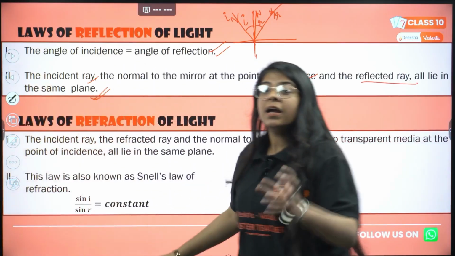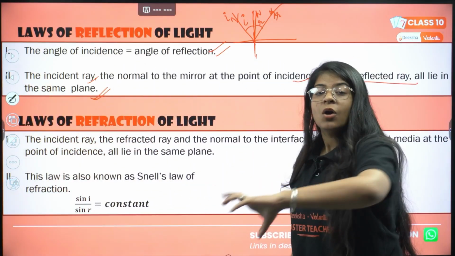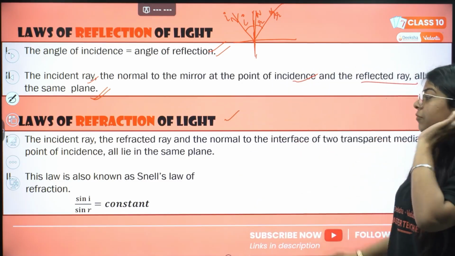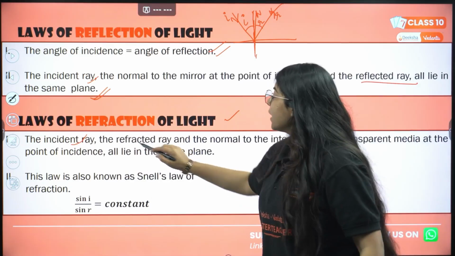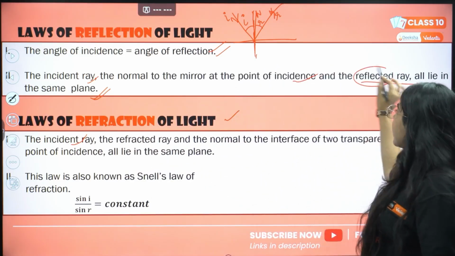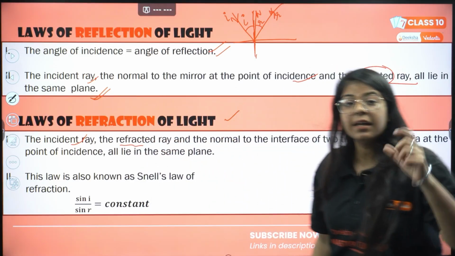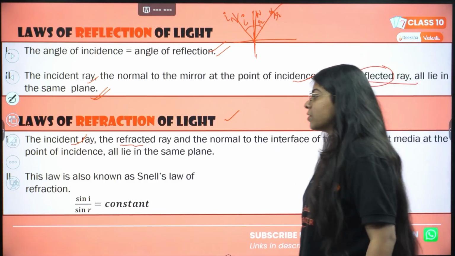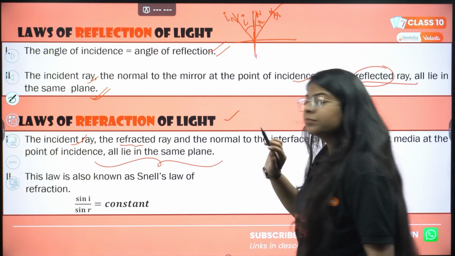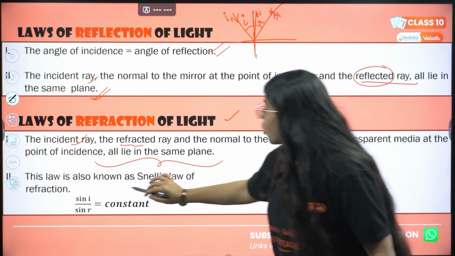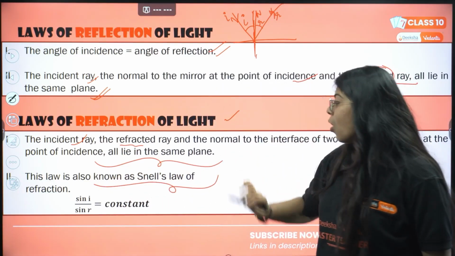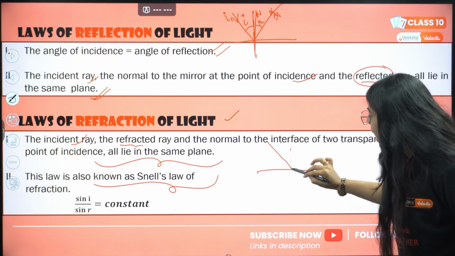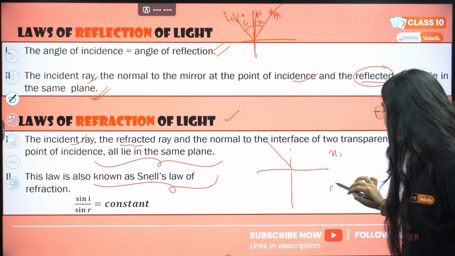Next is laws of refraction, because we just studied what is reflection and refraction. Now the first law of refraction is the same: the incident ray, the refracted ray, and the normal to the interface of two transparent media at the point of incidence all lie in the same plane. That is correct. The second law is Snell's law. What it says is that this is my ray that is coming, this is the first media, and this is the second media.